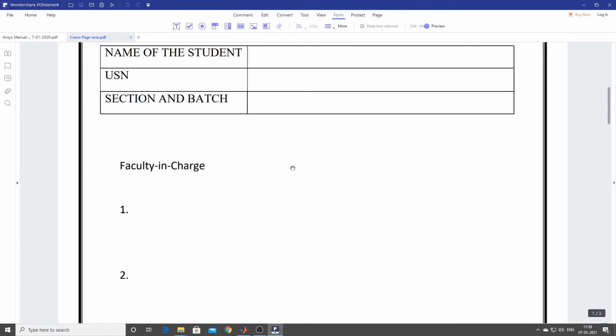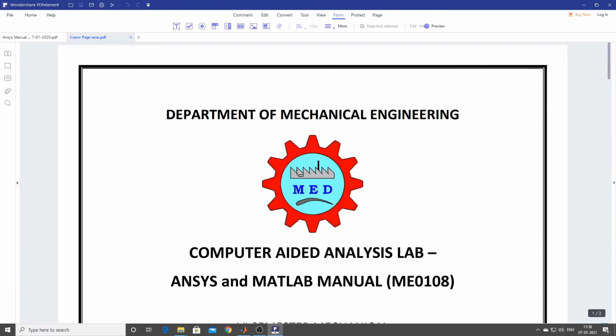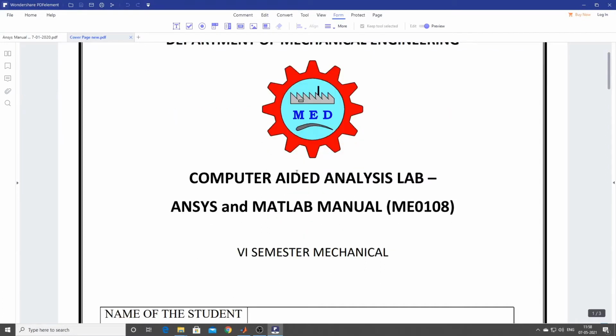And as you know, the very important question that any student will ask is why we need to do computer aided analysis. Before actually finalizing the design, you may have to do a lot of analysis, like structural or thermal analysis, to fine tune the design.